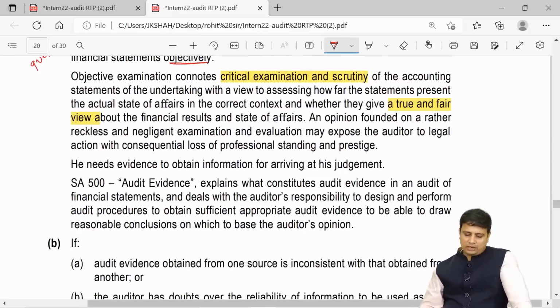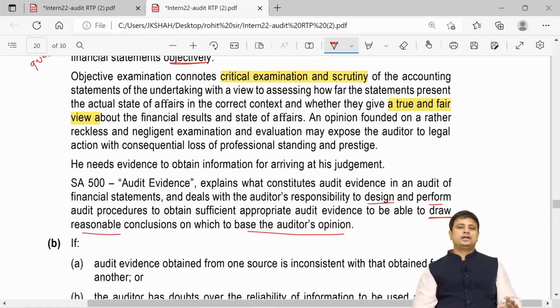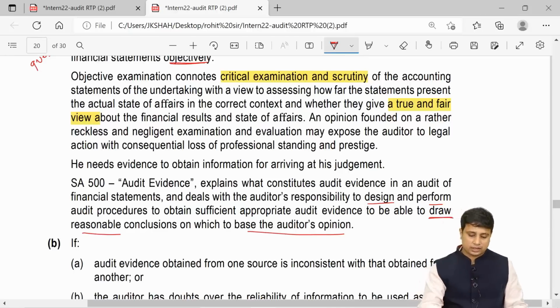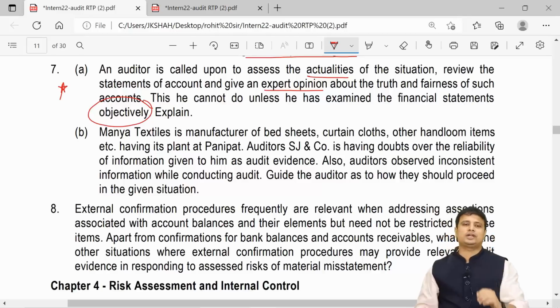As per SA 500, audit evidence explains what constitutes audit evidence in an audit of financial statements and deals with the auditor's responsibility to design and perform audit procedures to obtain sufficient appropriate audit evidence to draw reasonable conclusions on which to base the auditor's opinion. So somewhere they have given a very vague answer here, but we will have to stick to this answer and write it as it is, where it is, and hence I have marked this important as well. My friends, wherever I am marking a star mark, those are the questions that you must definitely go through from this particular RTP.